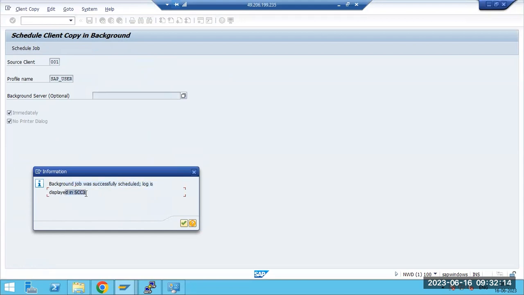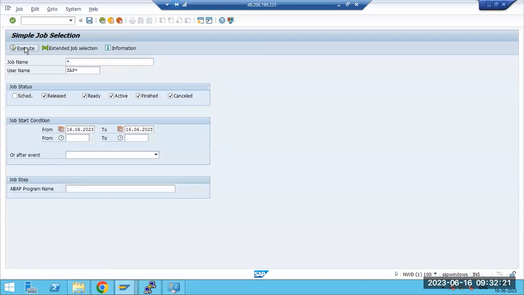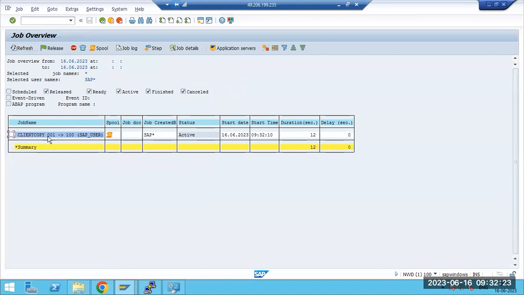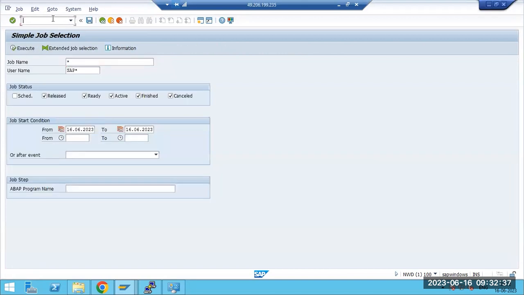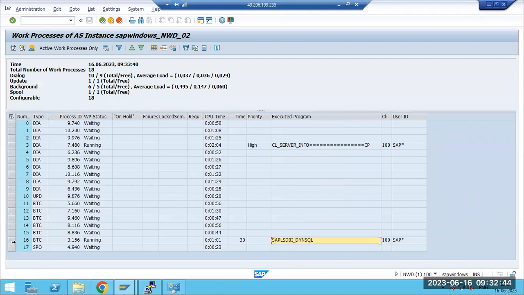You can see I scheduled it as a background job. You can check the logs in SCC3, or maybe go to SM37. You see there is one background job with active status, which is copying the data from 001 to 100 client, right? And since one job is running, one background work process is occupied and in running status.